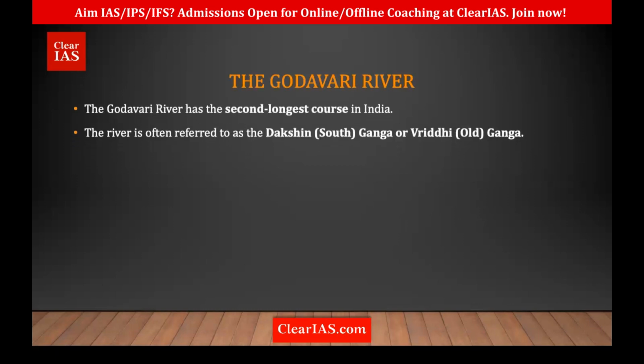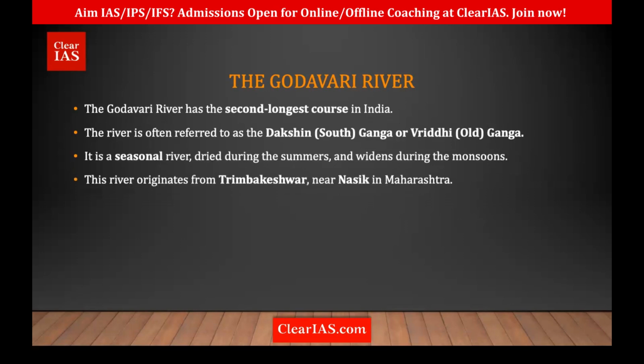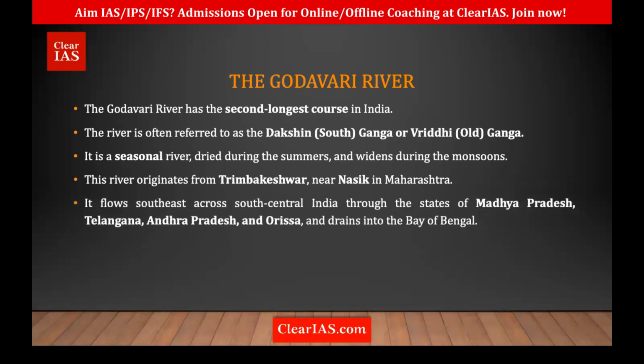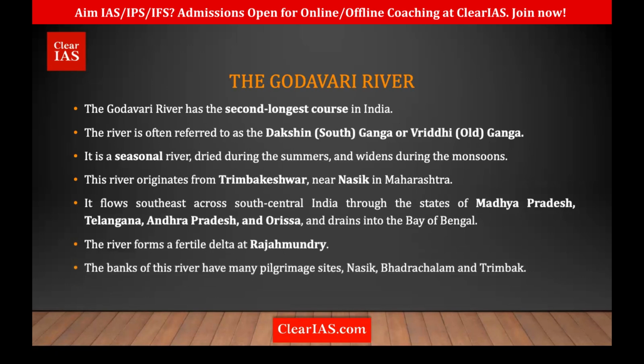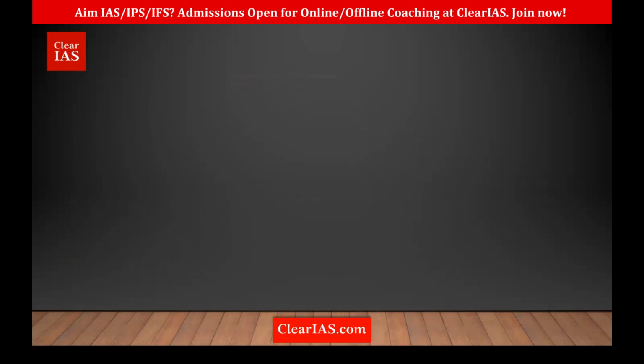This is the second largest and most important river. It is also called the Dakshin Ganga or the Vriddha Ganga. It is also non-perennial, which means it doesn't have water throughout the year. It originates in Maharashtra, Nashik, at Triambakeshwar. It drains Madhya Pradesh, Maharashtra, Andhra Pradesh, Telangana, and Odisha, and empties into the Bay of Bengal near Rajahmundry. It is a very revered place and has many pilgrimage sites as well.